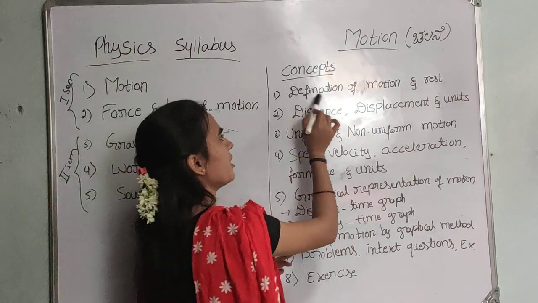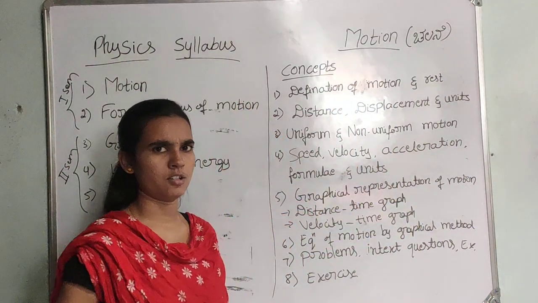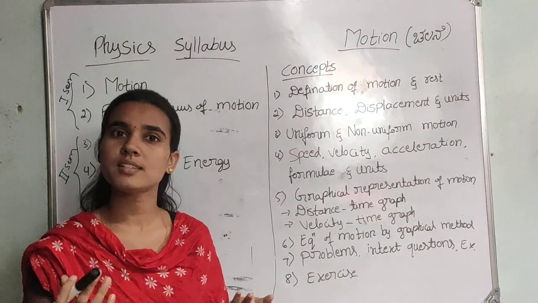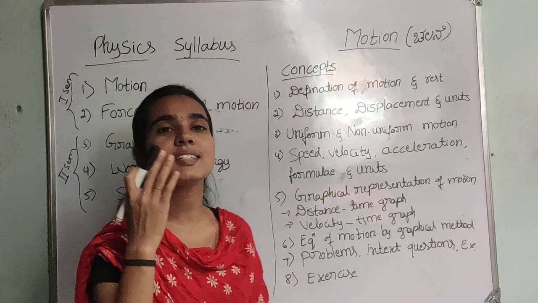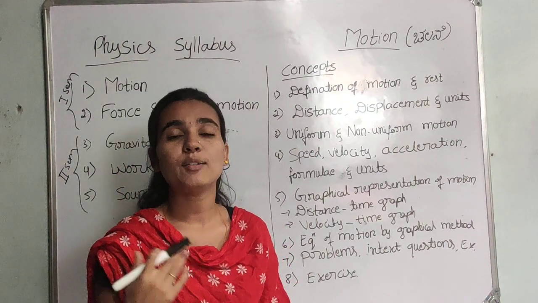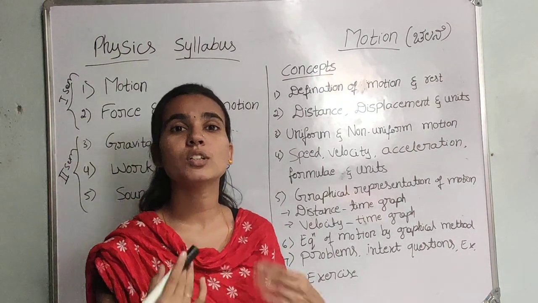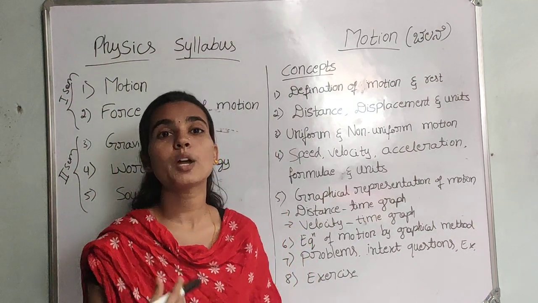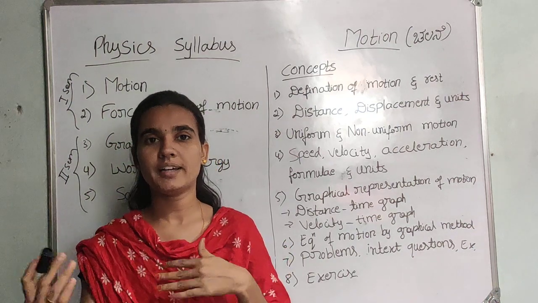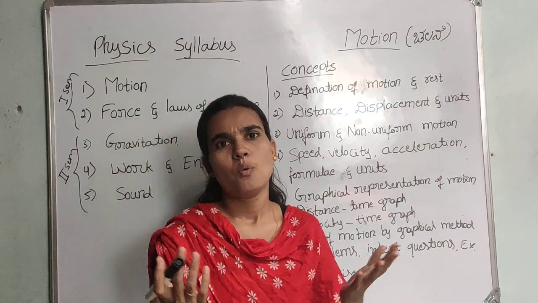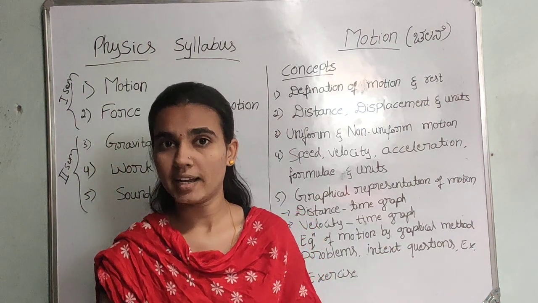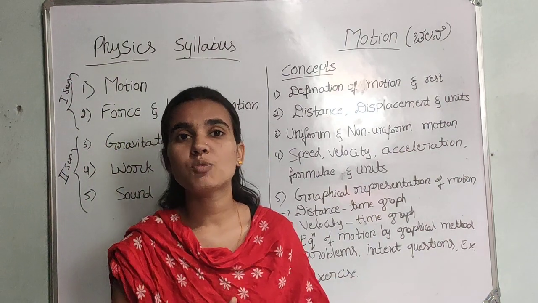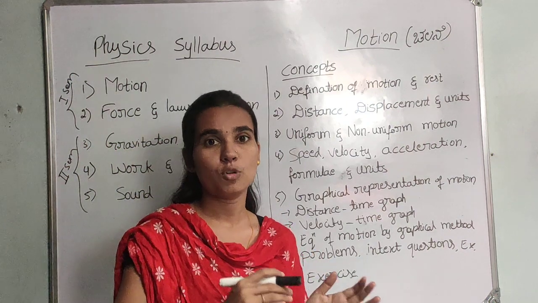We are going to know what concepts are present in the motion chapter. The first one is the definition of motion and rest. First we have to understand what is motion and what is rest, that means what the definition is. How are we going to define motion and rest with examples, considering the things we observe daily in our day-to-day life?